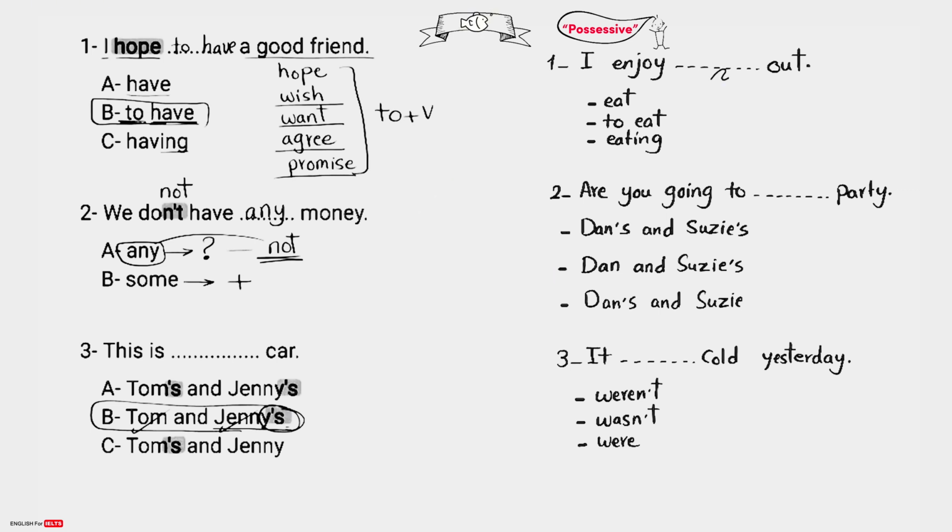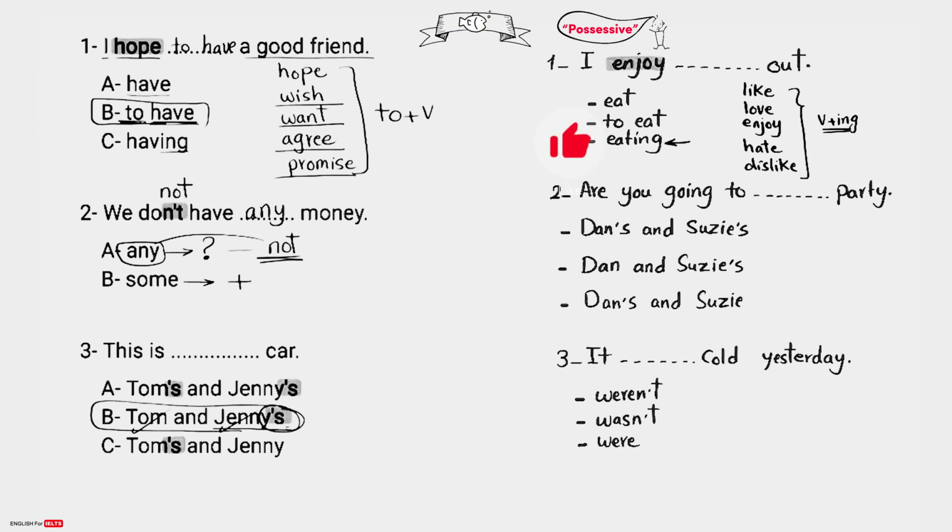I enjoy blank out. I enjoy eat out, enjoy to eat out, enjoy eating out. The key here is the verb enjoy. Verbs like love, enjoy, hate, dislike are followed by the verb plus ing. So the answer here is eating.